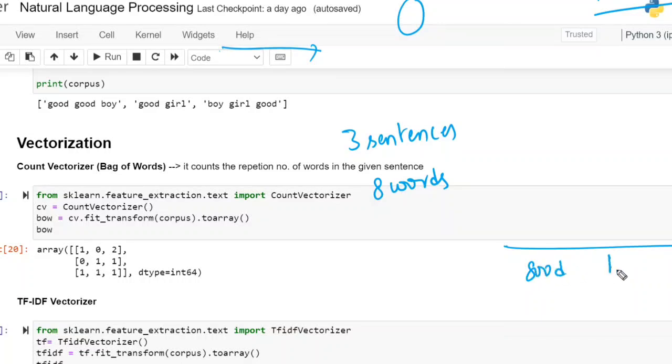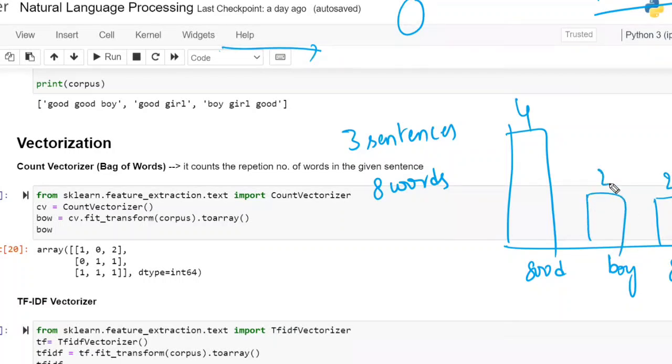Good, boy, girl. How many goods are there overall? 4 are there. How many girls? How many boys? For the given 3 sentences, 8 words are there. This is the bar chart.